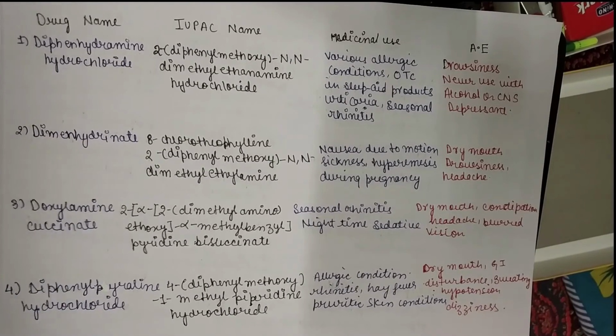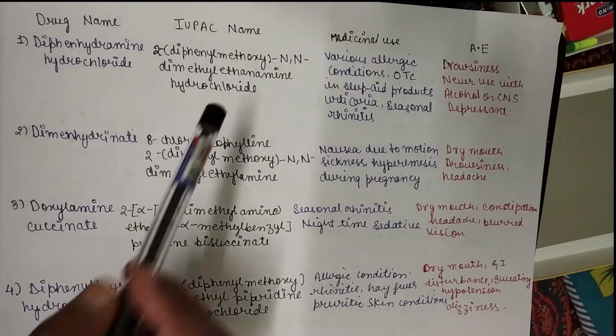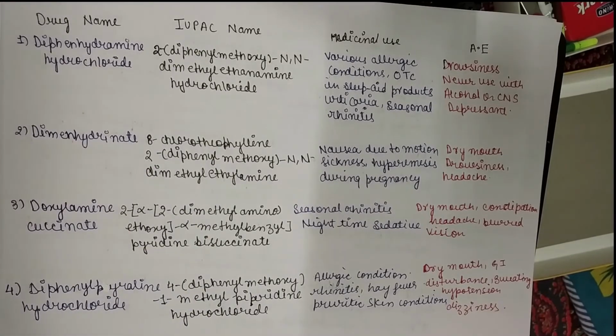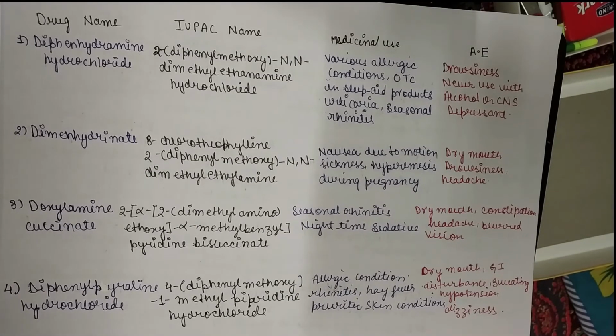So here first is diphenhydramine hydrochloride. This is the IUPAC name, and again medicinal use. It is used in various allergic conditions. It is also given as OTC. It is used in urticaria or seasonal rhinitis. Adverse effect is again drowsiness, and it should never be used with alcohol or CNS depressant drugs.